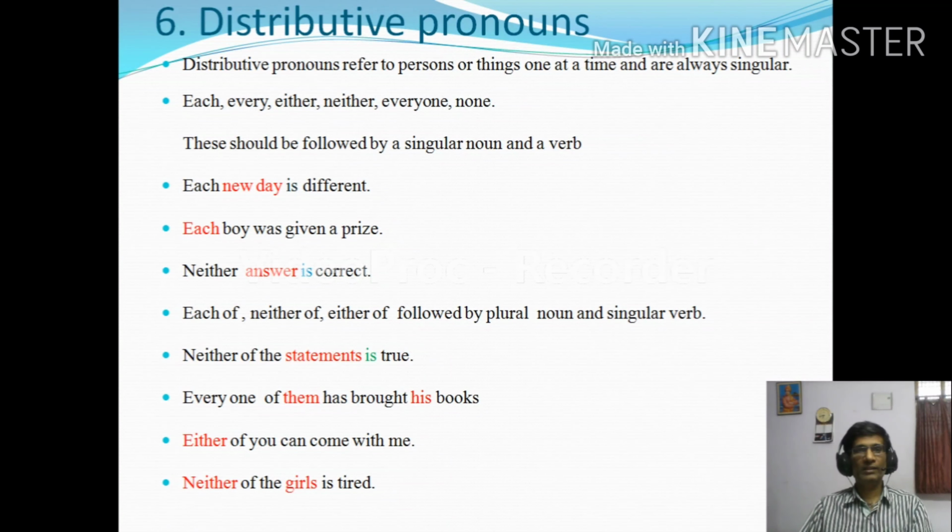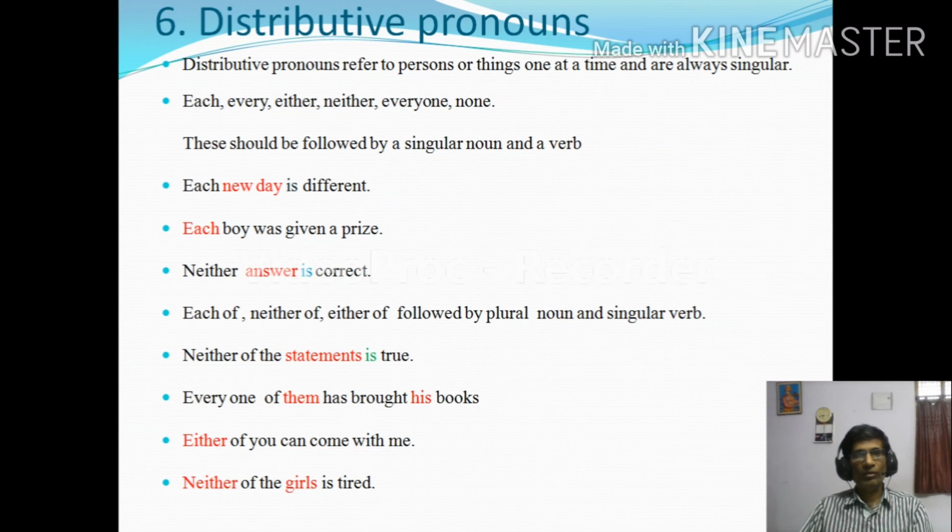Is a singular verb. So in these three sentences, a singular noun and a singular verb are used with each, every, either, neither, the distributive pronouns. They are always singular. Remember this. The next type is each of, neither of, either of, followed by a plural noun and a singular verb.